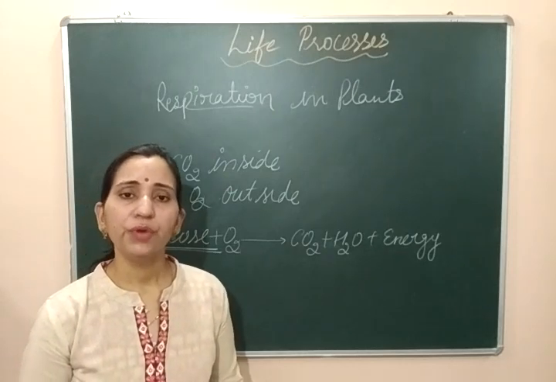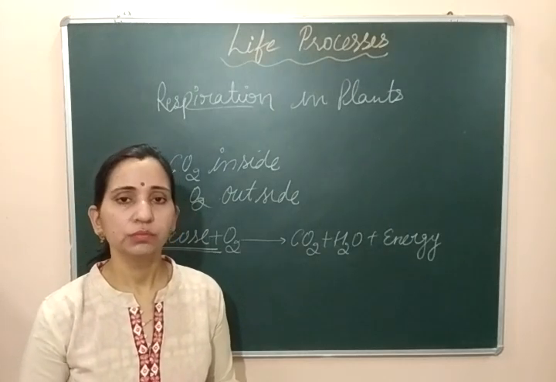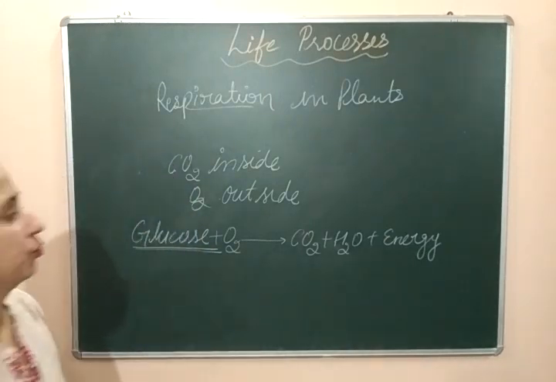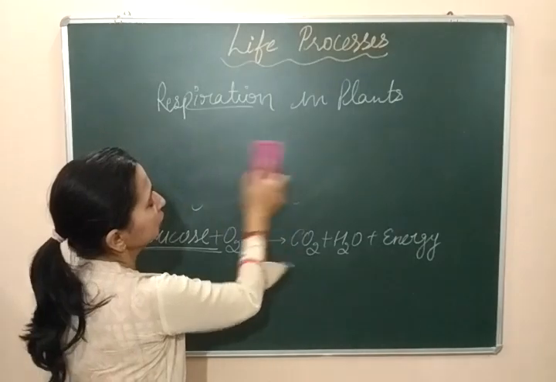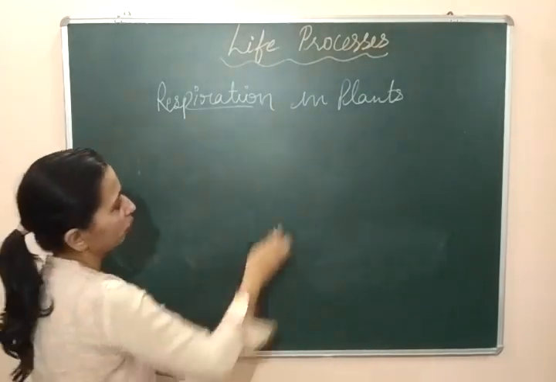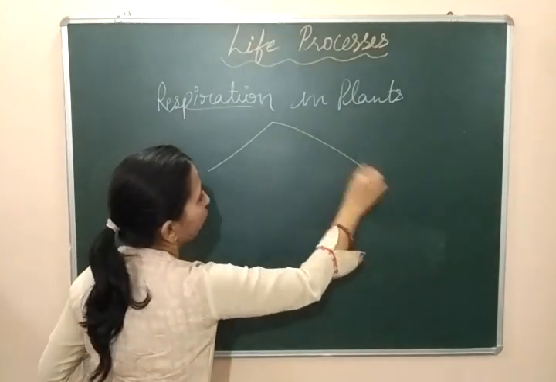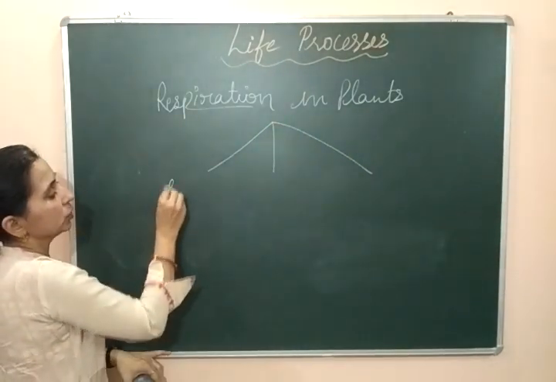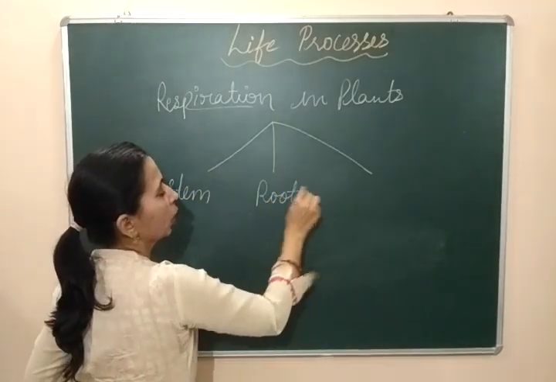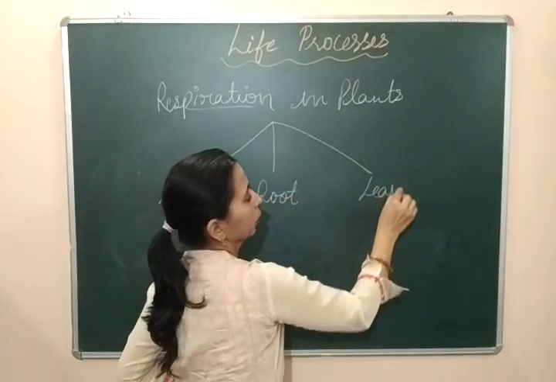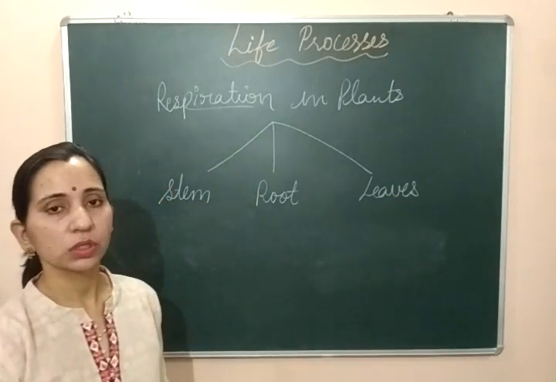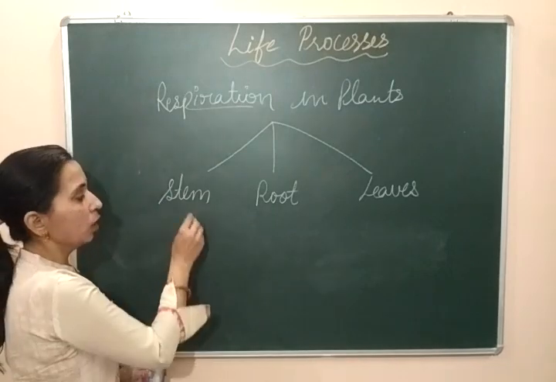In plants, different parts can take oxygen directly through the atmosphere. Let's see how these different parts of the plants can take oxygen. Plants के अंदर different parts oxygen को कैसे take कर सकते हैं? It has some important parts like they have stem, they have roots, and they have leaves. These are the parts of the plants, and these parts of the plants take oxygen directly through the atmosphere.